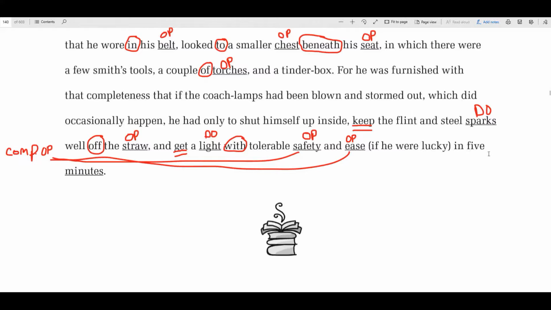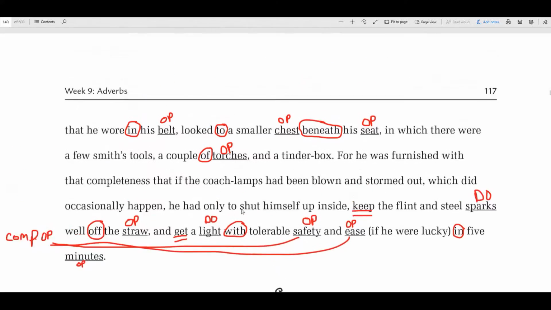If he were lucky in 5 minutes. What's minutes? What kind of object is it? It's an OP because that's a preposition. So that makes this an object of the preposition. Now, we've skipped over. Let's go back and see if we can find that compound adjective.